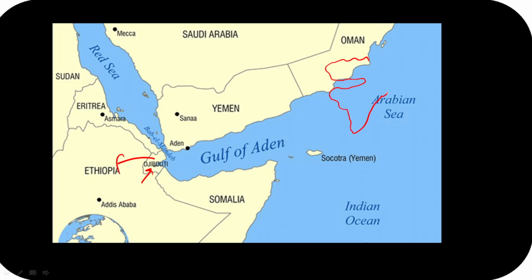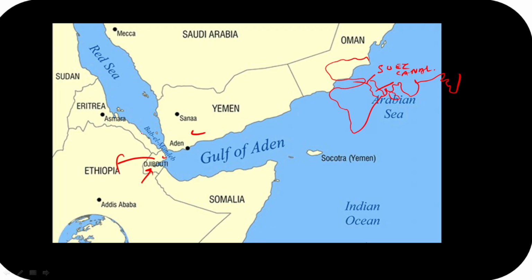This is Africa over here, guys. Please remember this is the Arabian Peninsula. This is going to be our country. Okay, guys, we can see it is somewhere over here like this. This is going to be the Red Sea over here. Here you see the Suez Canal. So please remember this. Now guys, we will see the location of Bab el Mandeb. If you are looking at the screen, the location is around Yemen and Djibouti. Please remember this.